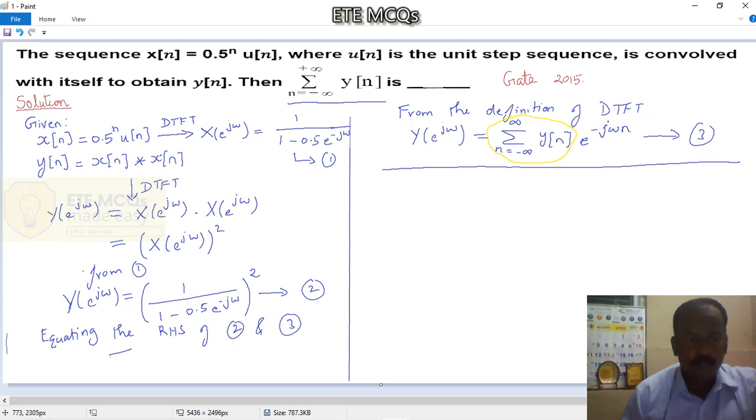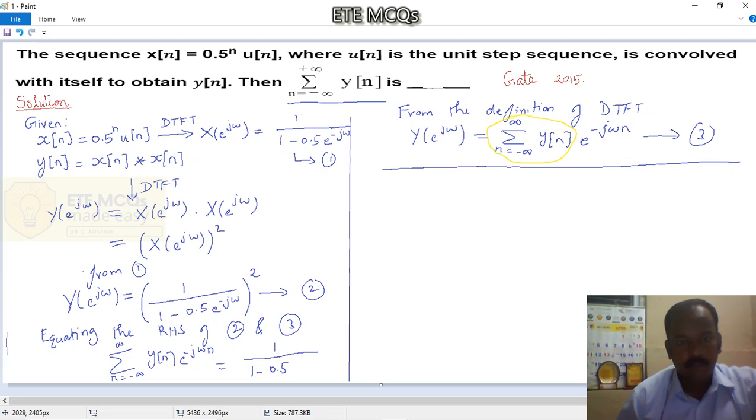We have summation n is equal to minus infinity to infinity y of n e power minus j omega n is equal to 1 divided by 1 minus 0.5 e power minus j omega the whole squared.